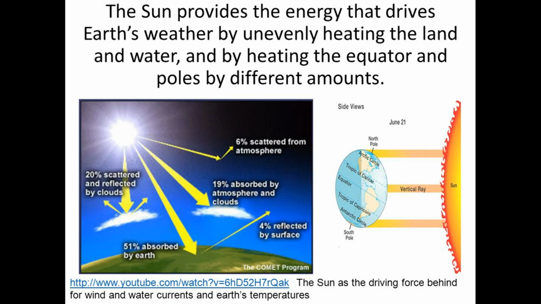The sun also provides the energy that drives Earth's weather by unevenly heating the land and water, and by heating the equator and poles by different amounts. We'll dive a lot more into this throughout our unit, but it's important to remember this basic idea that climate and weather are just caused by energy moving around. In our next class, we'll discuss why energy moves around when it is unevenly distributed.